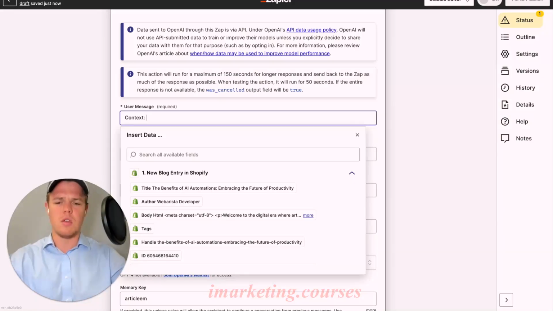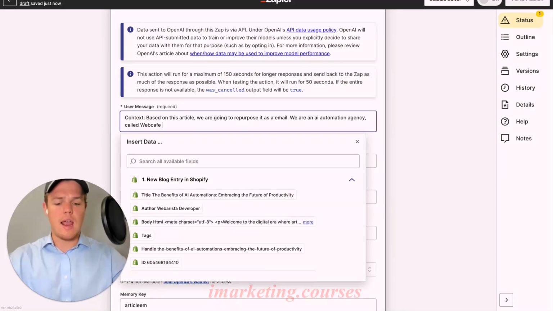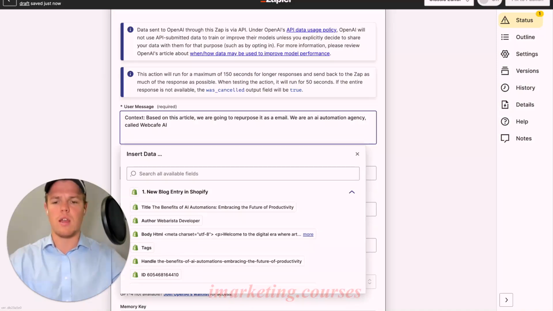Today we're dealing with an automation agency, which is going to be us here at Web Cafe AI. We're going to say, based on this article, we are going to repurpose it as an email. We are an AI automation agency called Web Cafe AI. It is important to identify the name of the company because if GPT doesn't have context on the name, it'll just use the term AI automation agency.